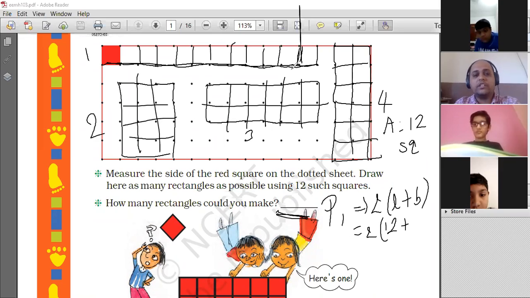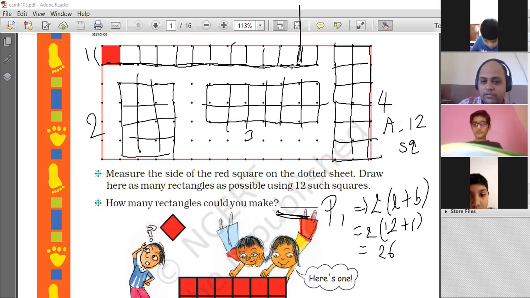And what is its width? It is 1, so 1 here. What will be the answer? 26, right? Units, we will say, because they haven't mentioned any units, so we will say 26 units.